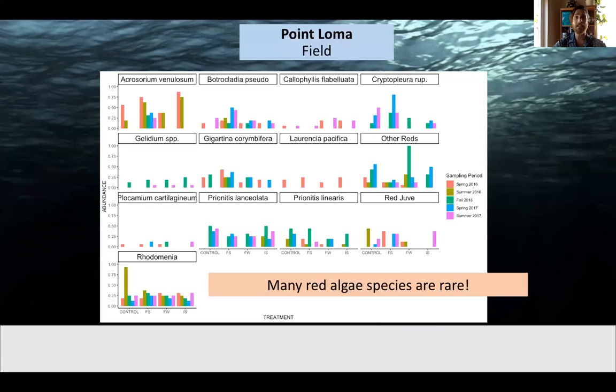And we can see this for each of our individual species plotted as bar graphs. The x-axis shows our different treatments grouped by sampling period with abundances on the y. We see that many species are rare, showing variation but no consistent pattern through time.